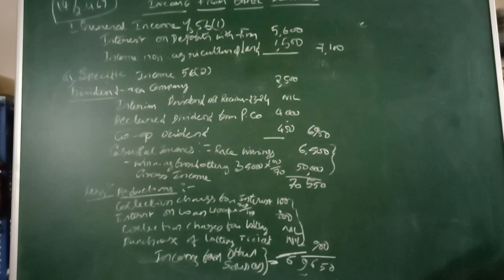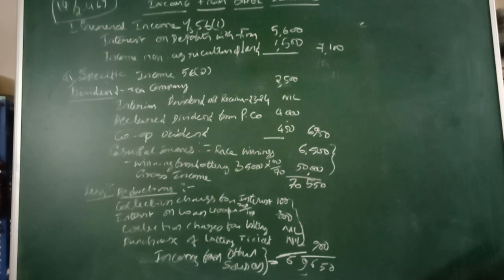Then another one is casual income. Casual income means horse race, bettings, card games, winnings from lottery tickets. These things are casual income. Here we have to see one important point. If it is the amount of income or the prize received, then if it is net income, we should gross up the casual income.